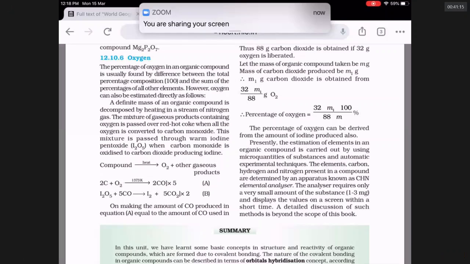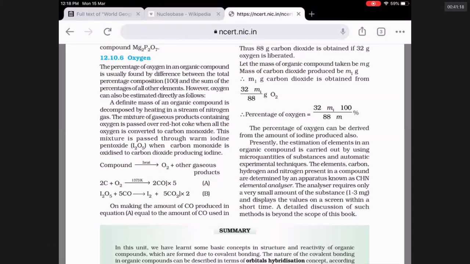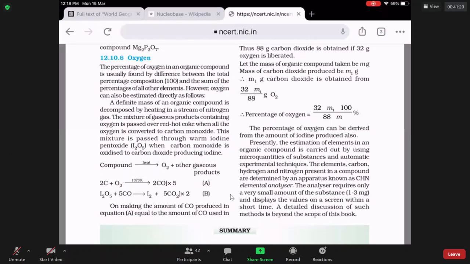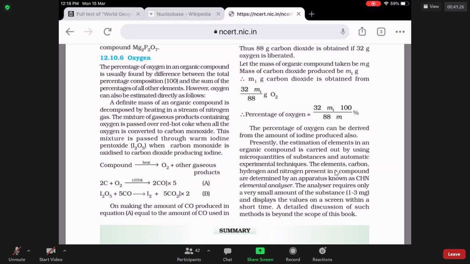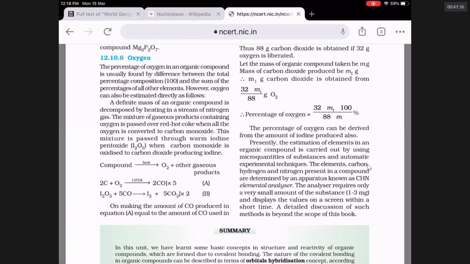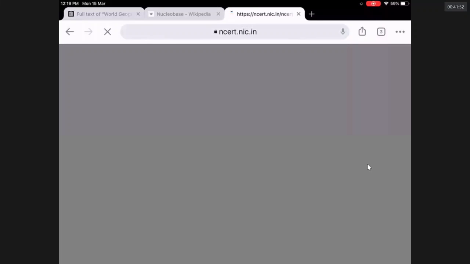How to find the percentage of oxygen in an organic compound? No need to find the percentage of oxygen directly. You take the sum of percentages of all elements. If it is not equal to 100, then 100 minus the sum of all other percentages is equal to the percentage of oxygen. Suppose a compound has 30% hydrogen and 40% carbon, then you should automatically think 30 plus 40 is equal to 70, and 100 minus 70 is equal to 30% oxygen. Generally, they don't give the percentage of oxygen. What you should do is sum up all the percentages and check whether it is 100.